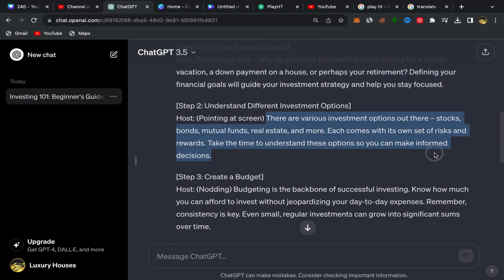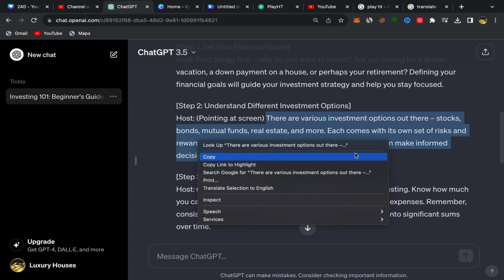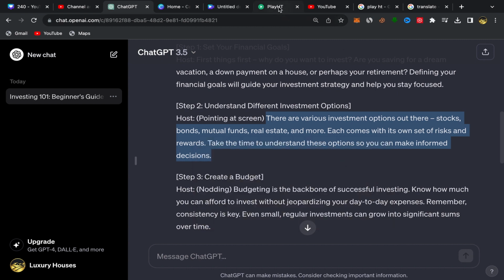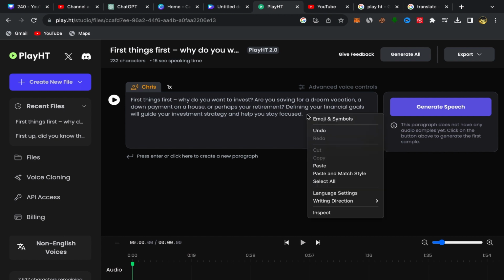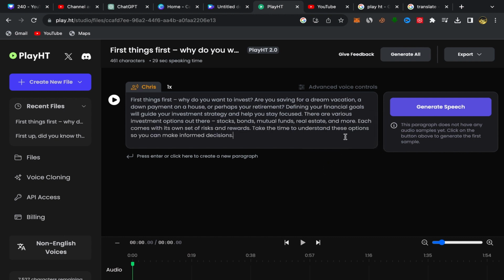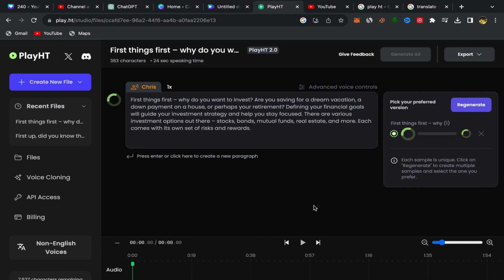Okay, so let's copy step number 2 to show you. Let's go to this website, where you need to record all your YouTube script. This is step number 2. Let's copy this to not make it too long. Click over here on generate speech, and you just need to wait a few seconds and your YouTube script will